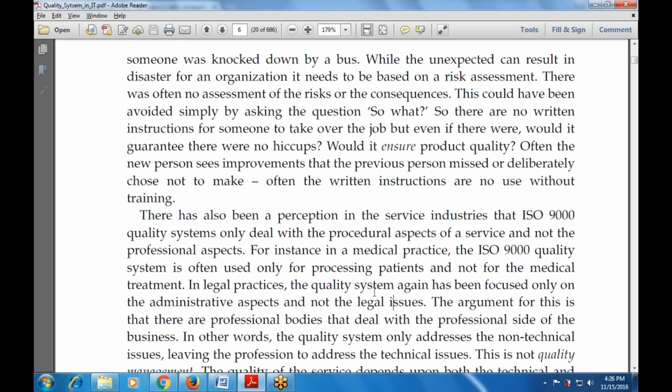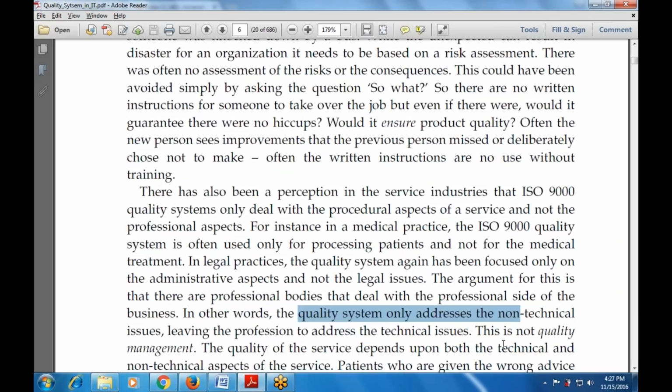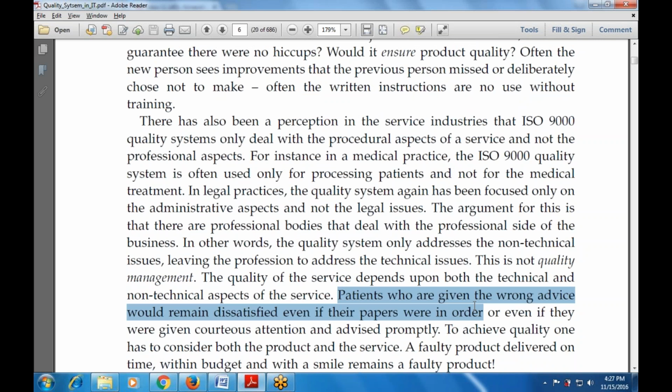And the argument for this is that the professional bodies deal with the professional side of the business. In other words, the quality system only addresses the non-technical issues, leaving the profession to address the technical issues. And this is not quality management. The quality of the service depends upon both the technical and the non-technical aspects of the service.